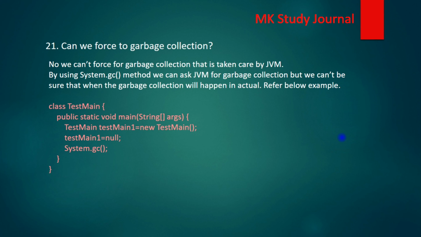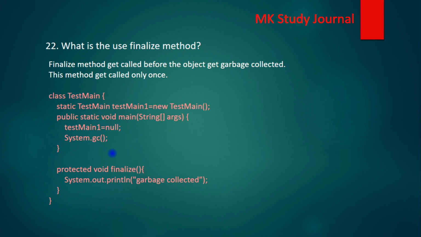But we have a GC method, System.gc. Using this method, we can ask the JVM for garbage collection. But again, when the garbage collection will happen, we are not sure about that. Here we are putting a test main object equal to null, and after that we are calling System.gc. So we are saying to the JVM that the object is eligible for garbage collection, but the JVM will do the garbage collection automatically, and there is no predefined time or predefined way when it will happen. So move to the next question.